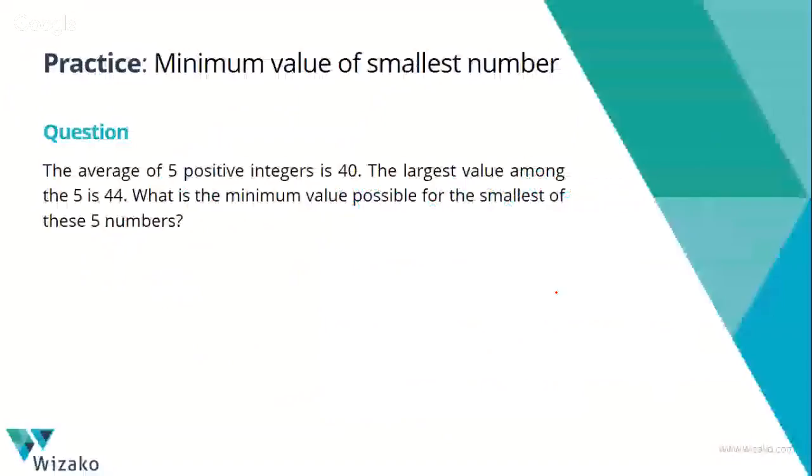Let's move on to the second question. The average of 5 positive integers is 40. This is a question that I like a lot. I use this as a part of the information session that we use in the GMAT. The largest value among the 5 is 44. What is the minimum value for the smallest of these 5 numbers? What kind of numbers is there? Don't make any unwarranted assumption. Take a minute. We'll come back to it.